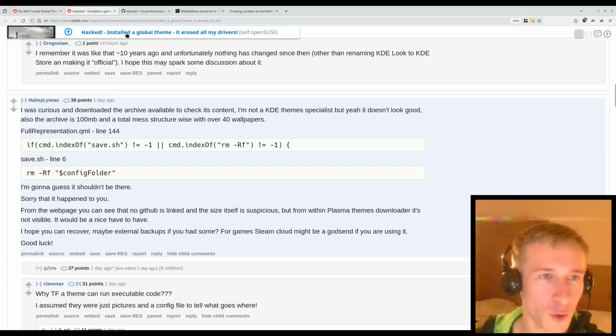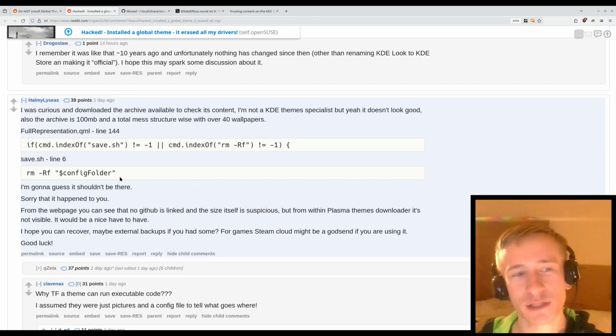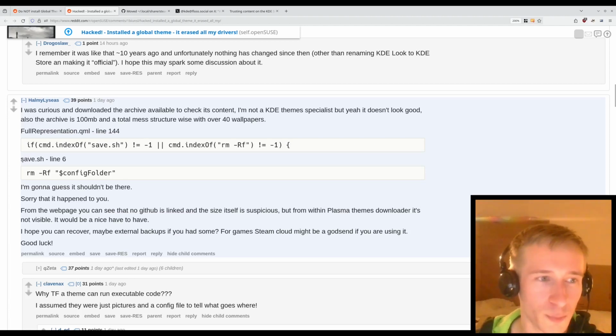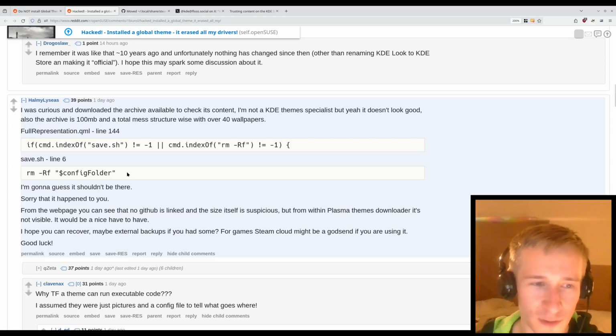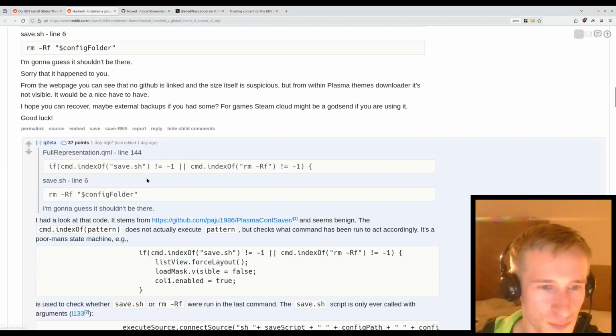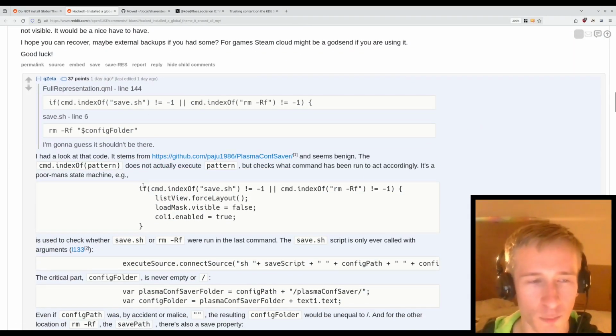Well, on the OpenSUSE subreddit, some people investigated it, and it appears to at least not be malicious. The culprit appears to be save.sh line 6 that executes rm -rf on the config folder, but somehow it appears that this variable ended up with the value /*. There's a more detailed investigation here. I won't go through it in detail, but I'll link the post below.